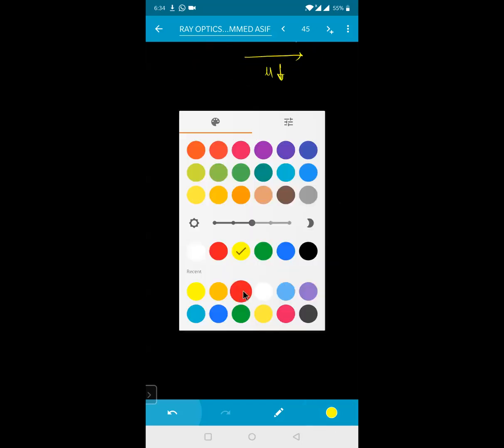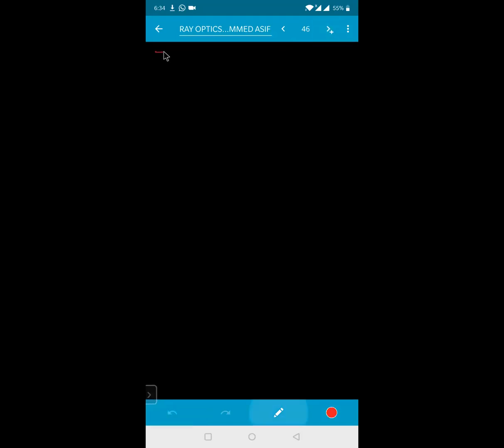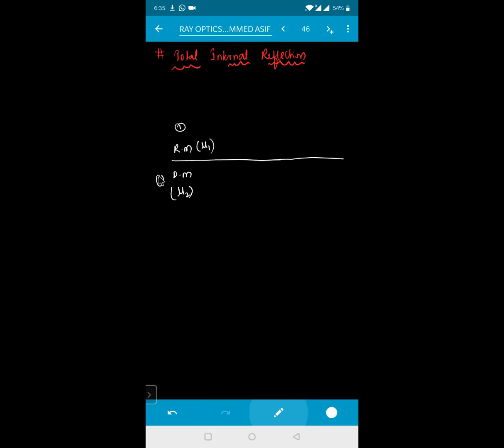The next one is total internal reflection. What is the basic condition for total internal reflection? The object should be in the denser medium. For example, if this is the medium I'm taking right now, this is your denser medium and this one is your rarer medium. The denser medium has refractive index mu2 and the rarer medium has refractive index mu1. So this is your first medium and this is your second medium.